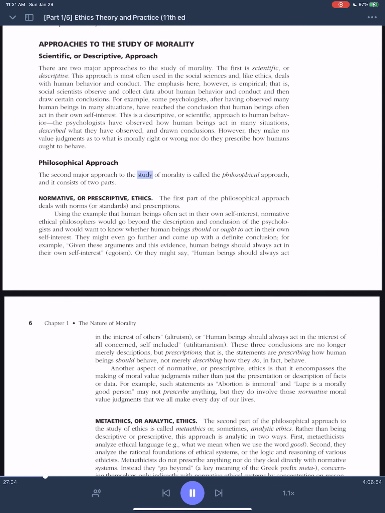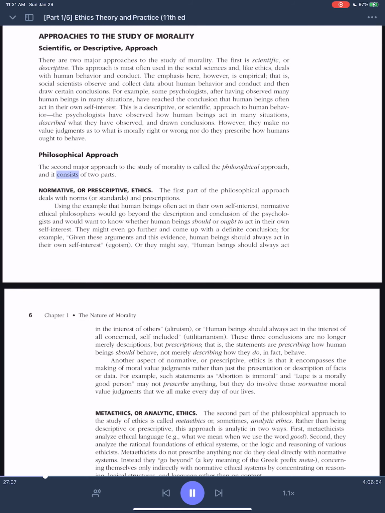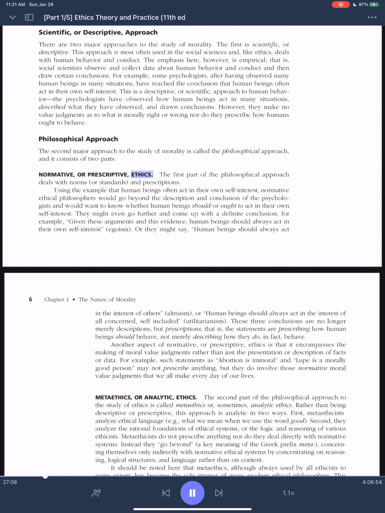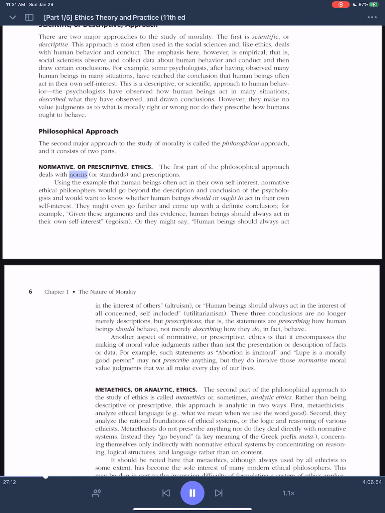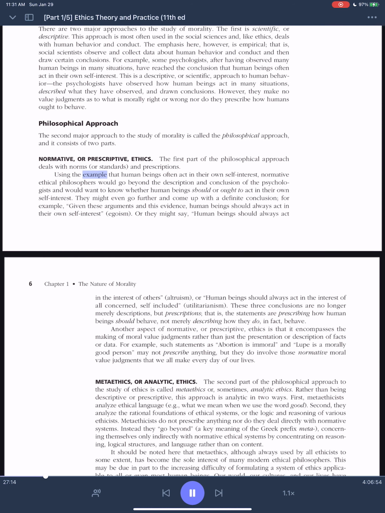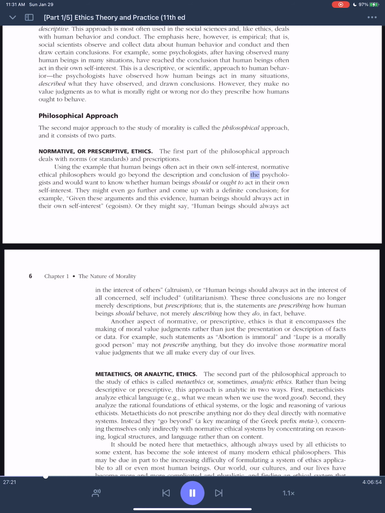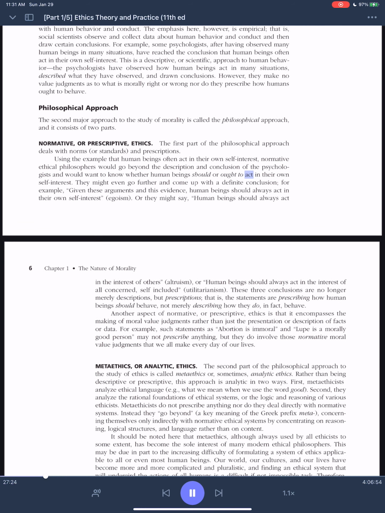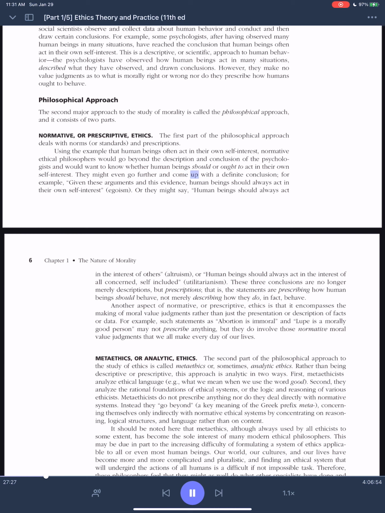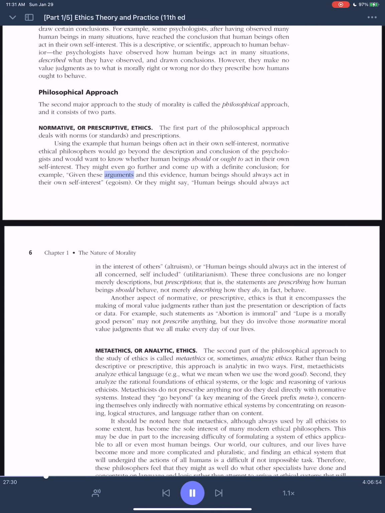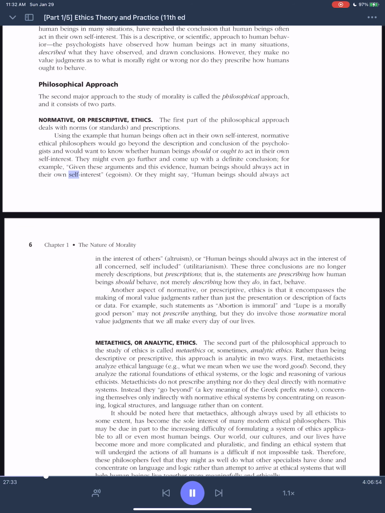Philosophical approach. The second major approach to the study of morality is called the philosophical approach, and it consists of two parts: normative, or prescriptive, ethics. The first part of the philosophical approach deals with norms, or standards, and prescriptions. Using the example that human beings often act in their own self-interest, normative ethical philosophers would go beyond the description and conclusion of the psychologists and would want to know whether human beings should or ought to act in their own self-interest. They might even go further and come up with a definite conclusion. For example, given these arguments and this evidence, human beings should always act in their own self-interest: egoism.